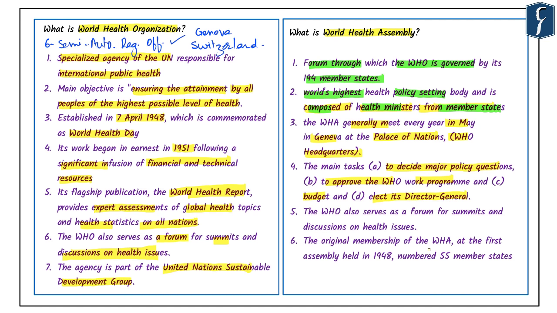From the perspective of coming prelims examination, it is important for us to know that the original membership of the World Health Assembly was just 55 members. In the current scheme of things, we know that the membership has swelled to 194 countries.